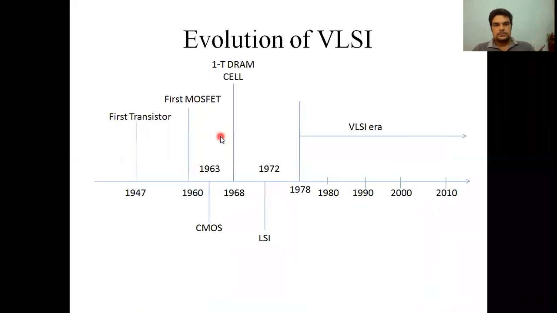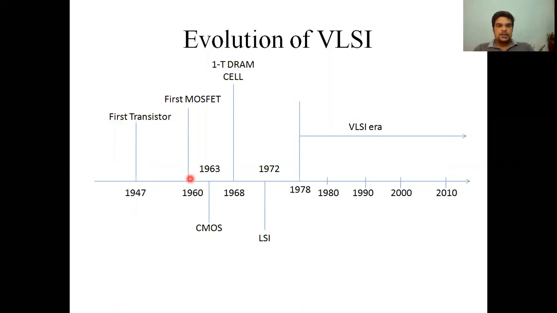Now this is the evolution of VLSI. Starting from the invention of the first transistor in 1947, a few inventions took place during the decades. In 1963, CMOS was invented.